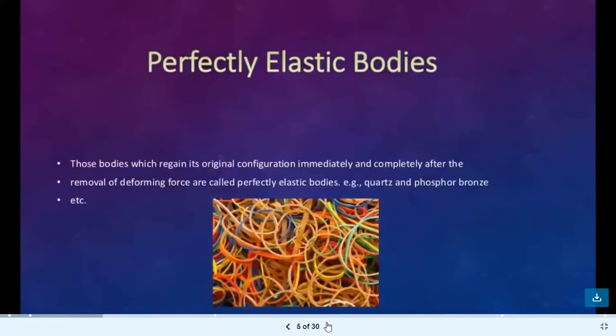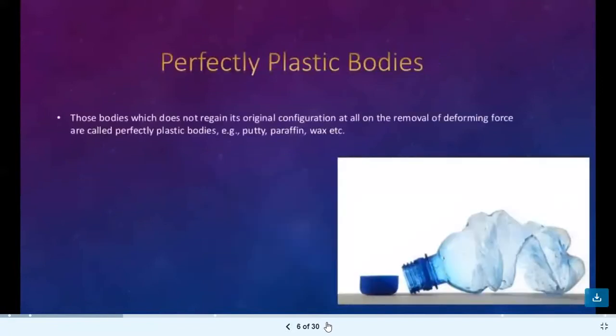What are perfectly elastic bodies? Those bodies which regain their original configuration immediately and completely after the removal of deforming force are known as perfectly elastic bodies. For example, quartz, phosphor bronze, etc. The next topic is perfectly plastic bodies. The bodies which do not regain their original configuration at all on the removal of deforming force are known as perfectly plastic bodies. For example, paraffin wax, etc.